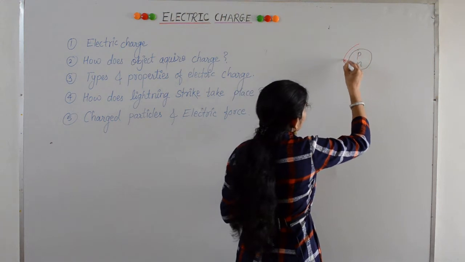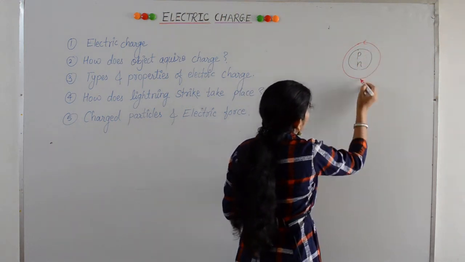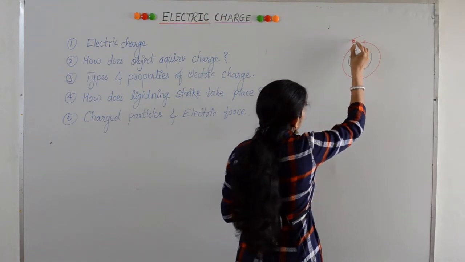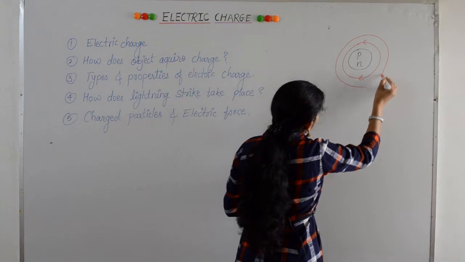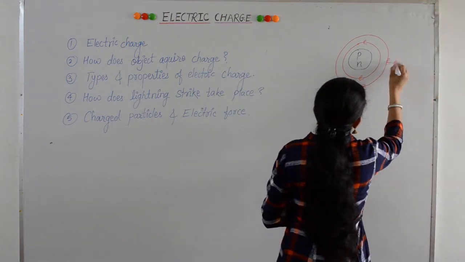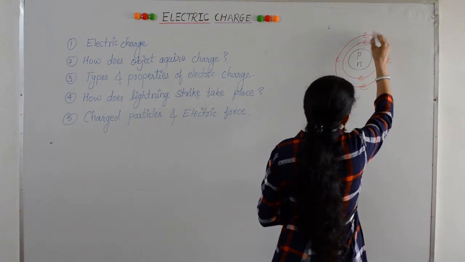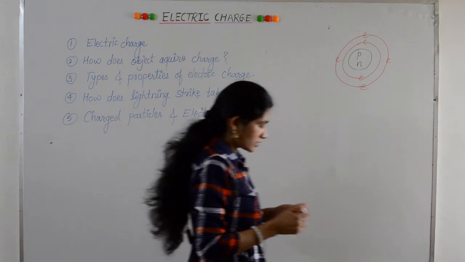And electrons revolve around the nucleus in different shells. So there are three subatomic particles: electrons, protons and neutrons.